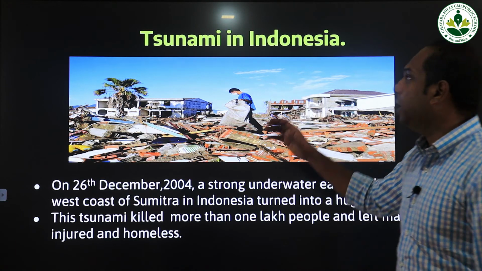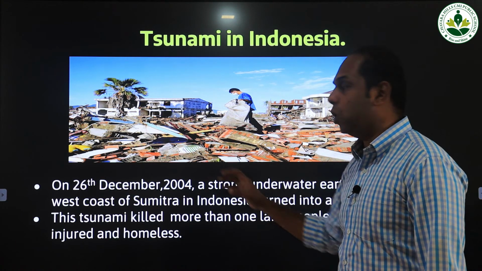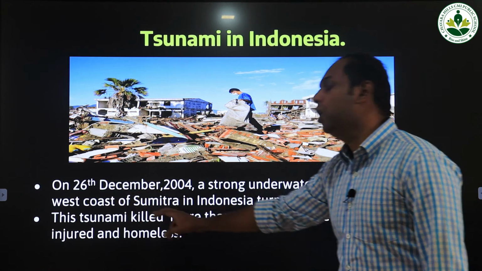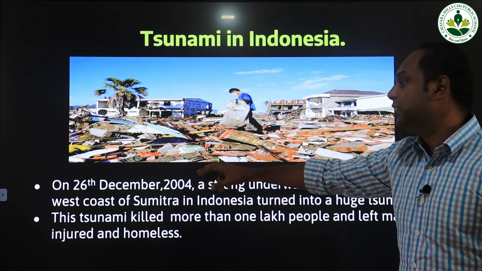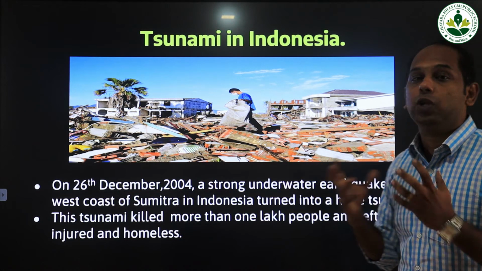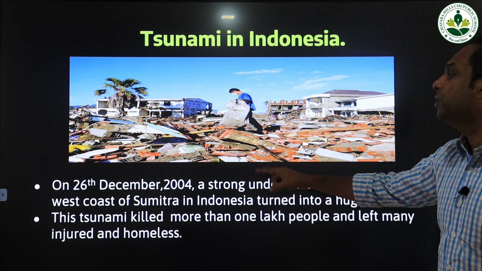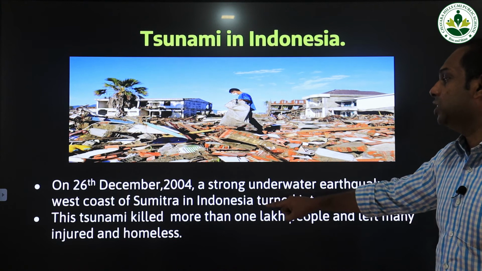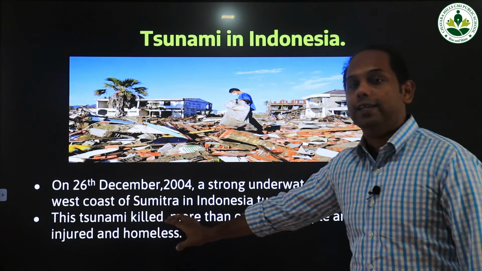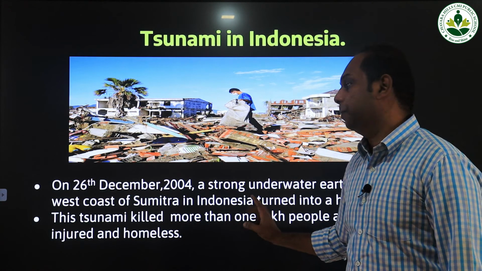So, the tsunami in Indonesia happened on 26 December 2004, and this was a major destructive tsunami. The origin of this tsunami was Sumatra Island in Indonesia.